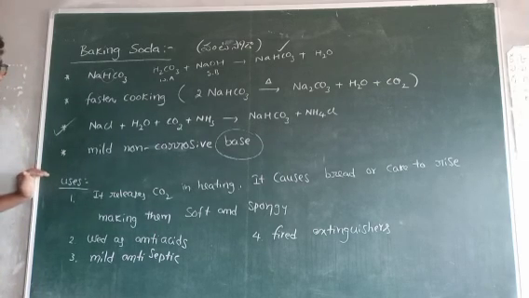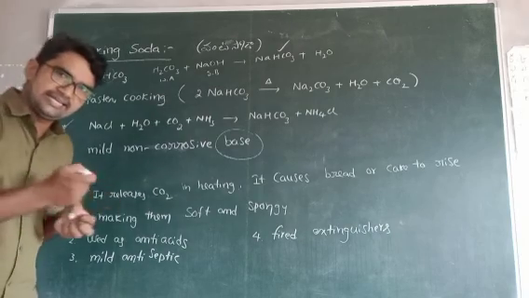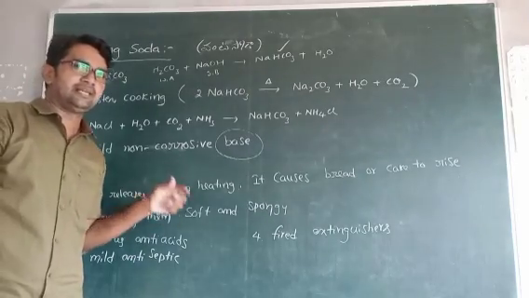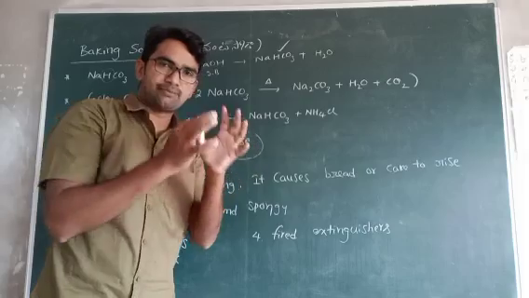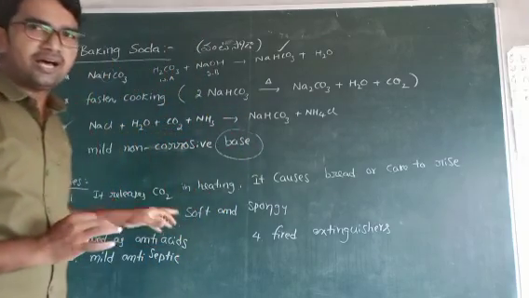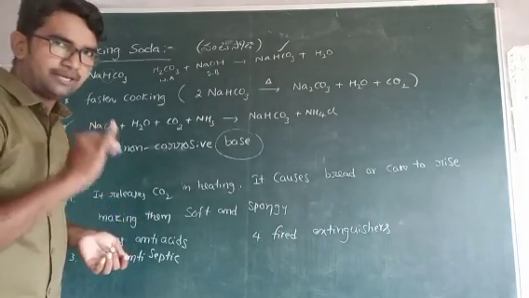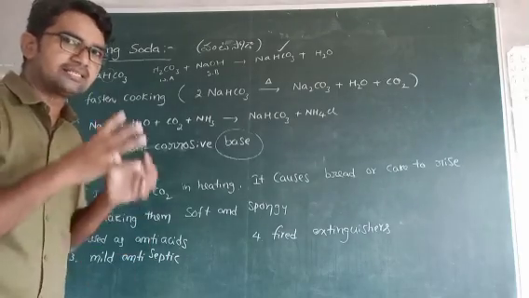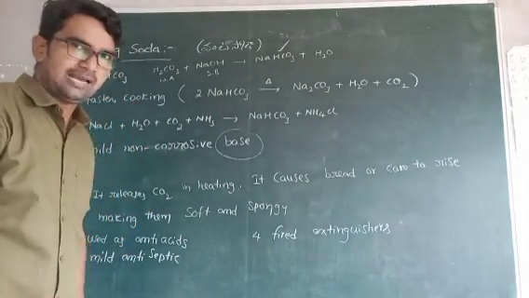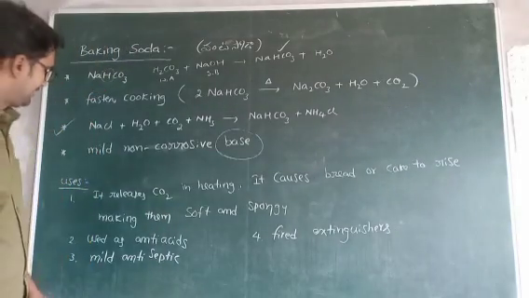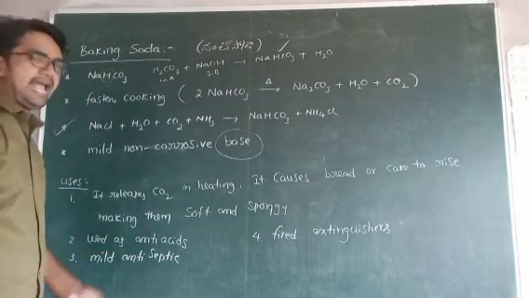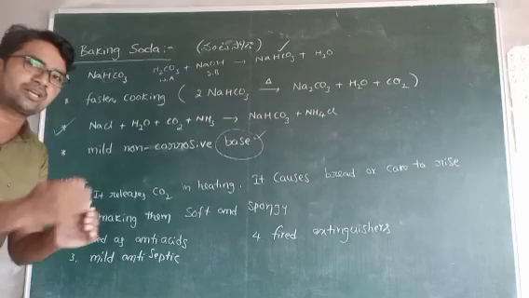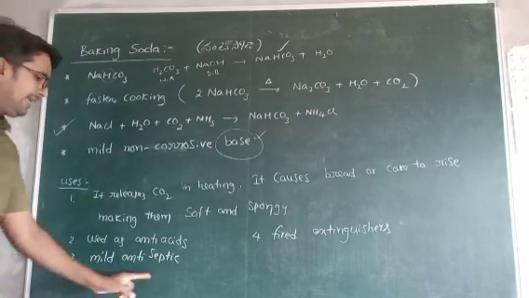Next, what are the uses of baking soda? Generally, in the heating process, it releases carbon dioxide. That's why breads and cakes become very soft due to the release of carbon dioxide. For making bread or cake, you must use baking soda. Otherwise, they become very hard. Okay, it is difficult to eat. Right. Second one, used as antacid. Due to the basic nature it is used as an antacid, means it neutralizes the excess acid. Second one, mild antiseptic.